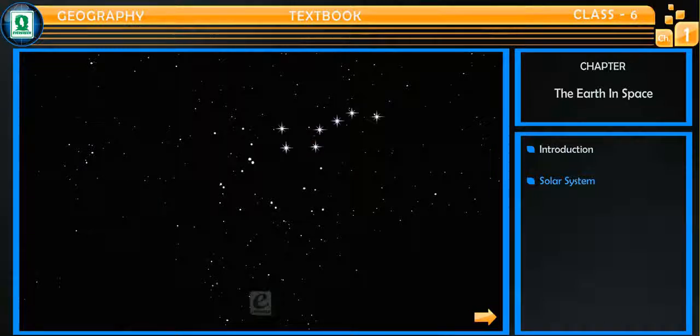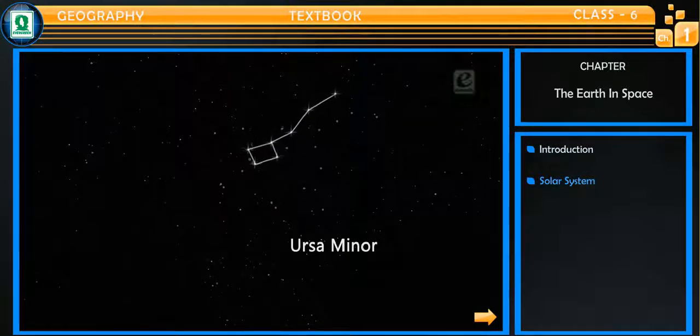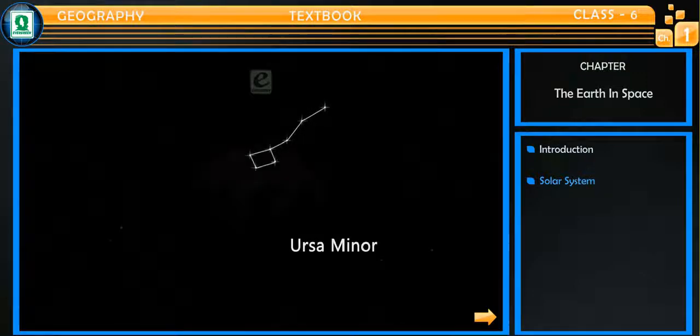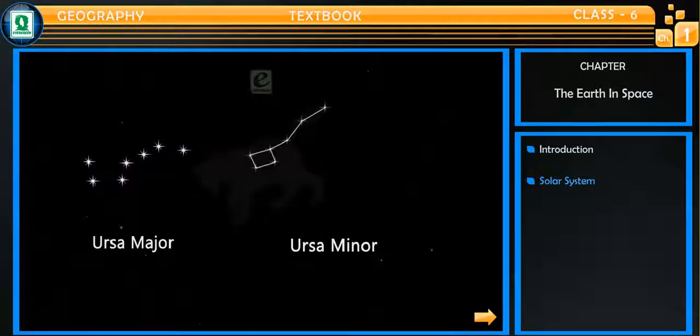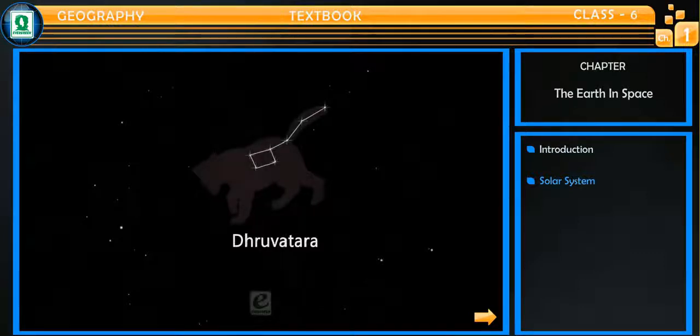There is another constellation with the same pattern called Ursa Minor. The difference is that the stars in this group are close together and less bright than those in Ursa Major. But at the tail of Ursa Minor, you can find a very important star of average brightness called Pole Star, which is also known as Dhruv Tara or Laghu Saptarishi.